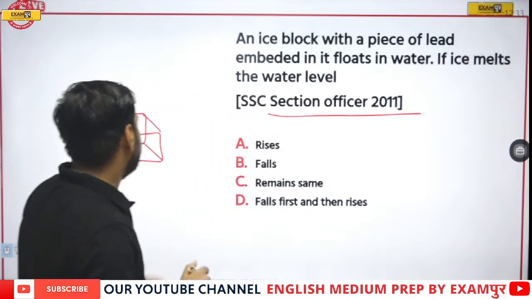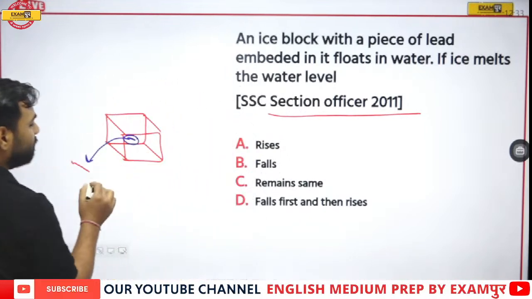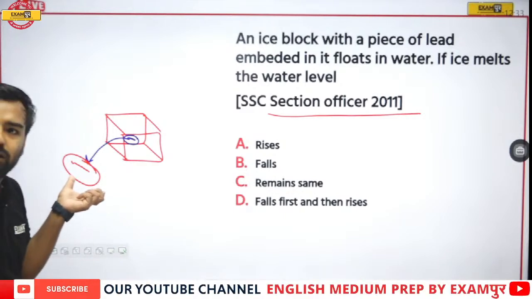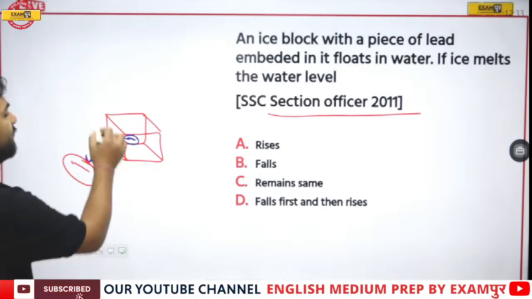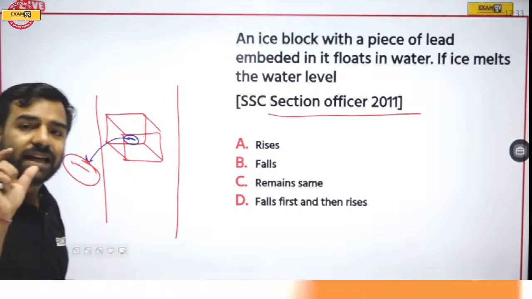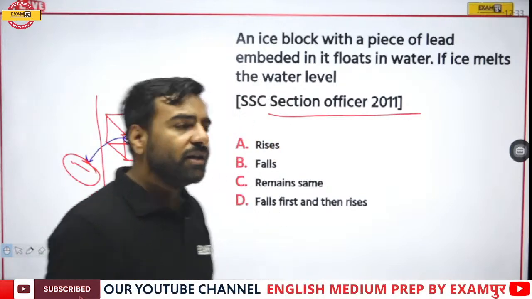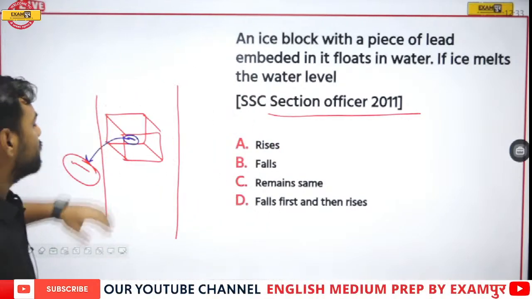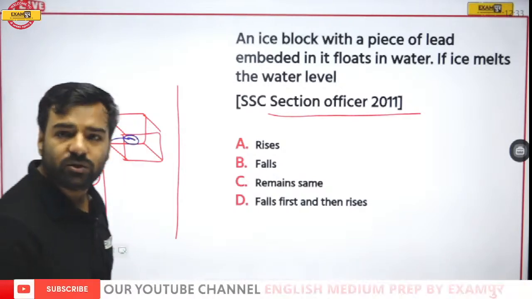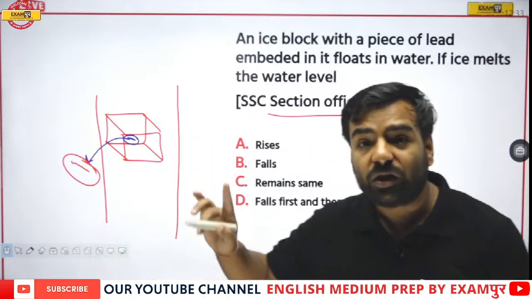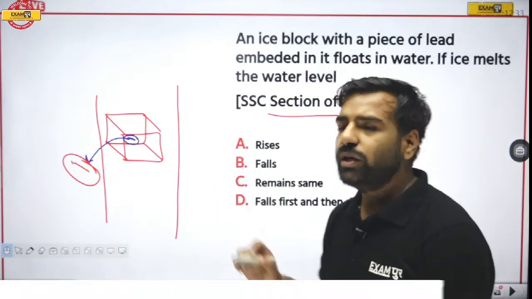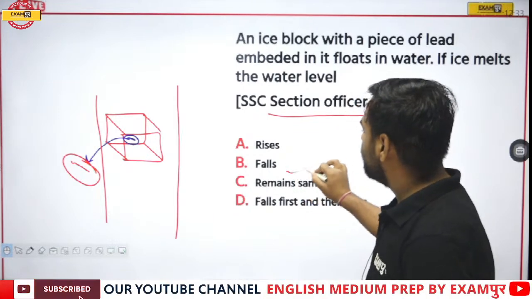Now, when we are talking about its melting, the part which will melt will be the part without this part, correct? This part was already out because at that location this lead was embedded. Now if I talk about the water level, it will be according to this part. Please remember, in this condition the water level will get down, that is, the water level will fall. So here option B will be correct.